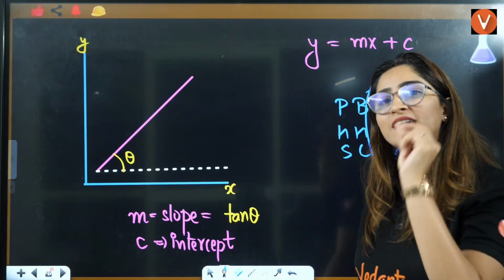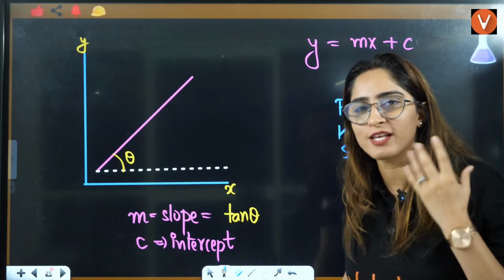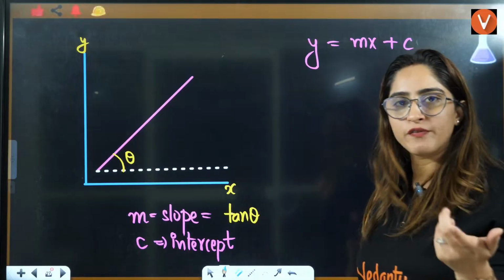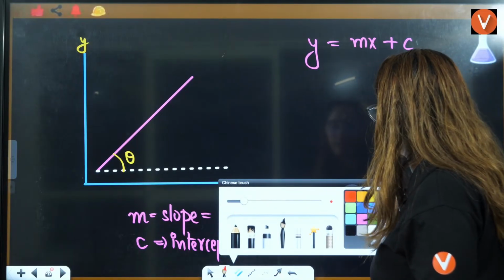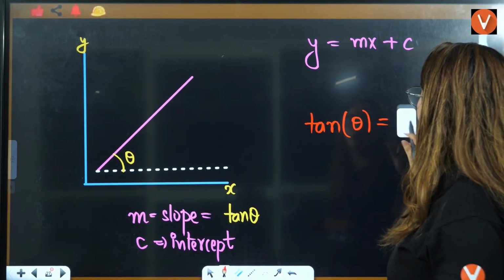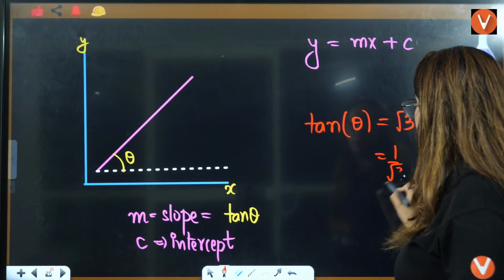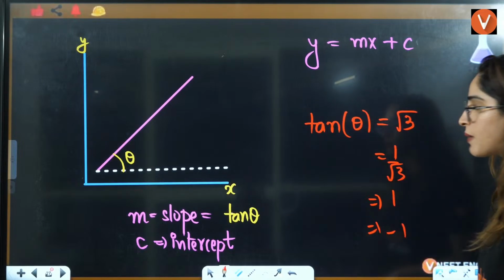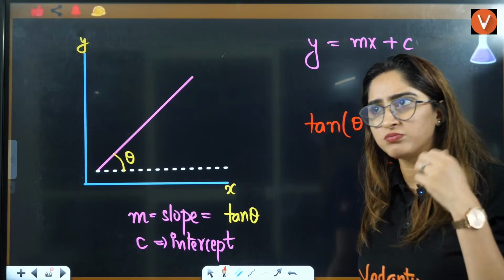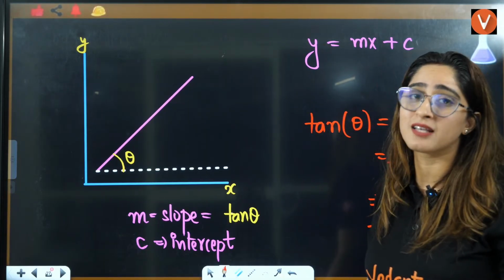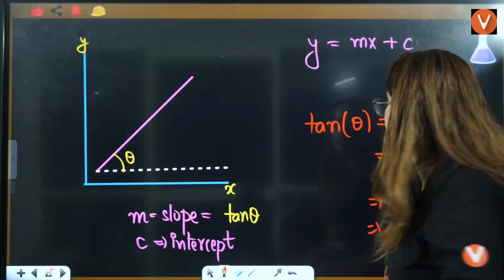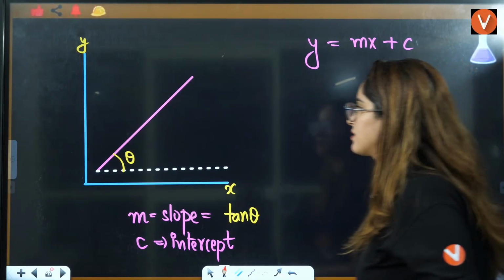Now, beta, for all the NEET aspirants, they don't expect that you should know the value of tan theta for everything. Either they will give you the value of tan theta in the question. If they want to increase the level, they can give you a value like root 3, 1 by root 3, 1, or minus 1. They will give you this value in the exam. They don't expect you to know the value of tan theta. If you know, then that's great, like tan 45 is 1. If you know, then nothing can be better than that, but they don't expect it.